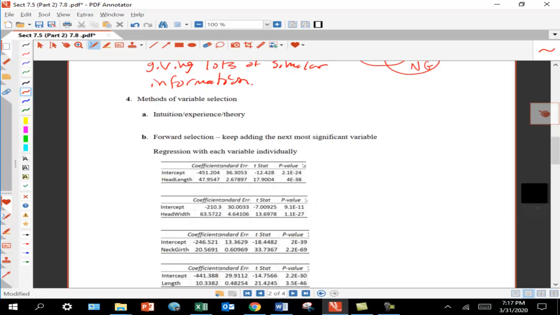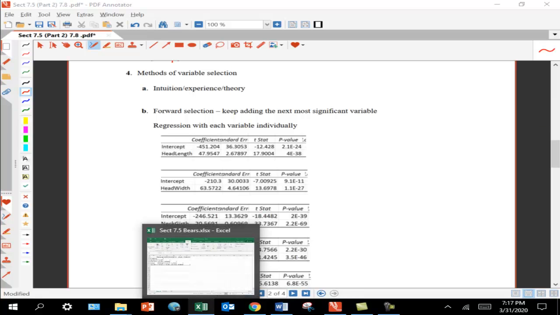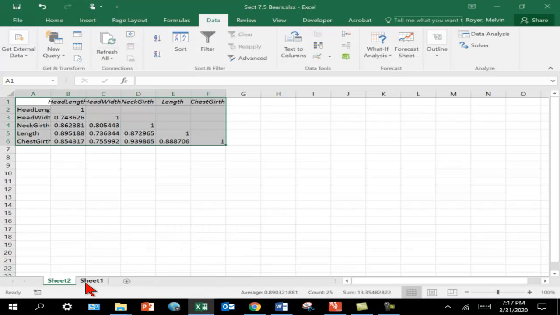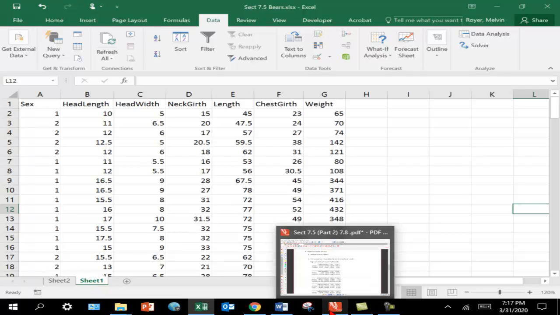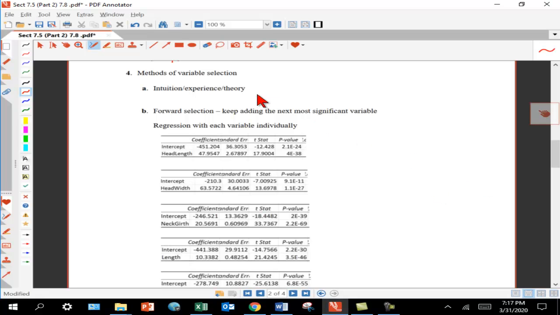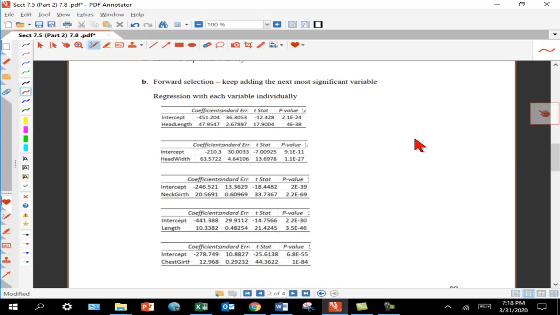So let's talk about now, how do you choose which variables to put in the model? I have this spreadsheet and 5 possible predictors, how do I decide what to end up with? So one way is intuition or prior experience or some theory. If I have an expert on bears, I'll go talk to that person and say, what should I put in? And if I trust them, then maybe that's what I'll go with.